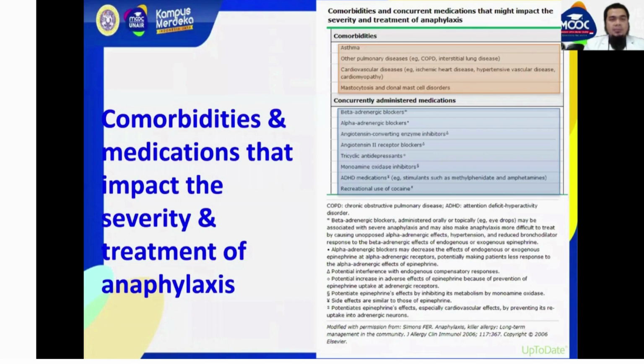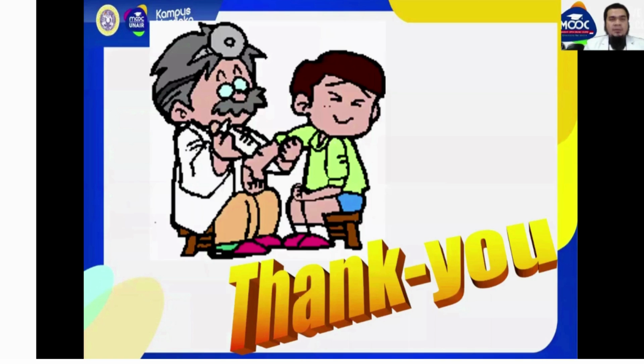Comorbidities and medications that impact the severity and treatment of anaphylaxis. Comorbidities like asthma, other pulmonary disease, cardiovascular disease, mastocytosis, and clonal mast cell disorders. And concurrently administered medications like beta-adrenergic blockers, alpha-adrenergic blockers, angiotensin-converting enzyme inhibitors, and others.